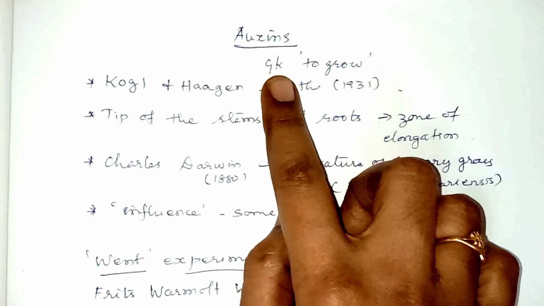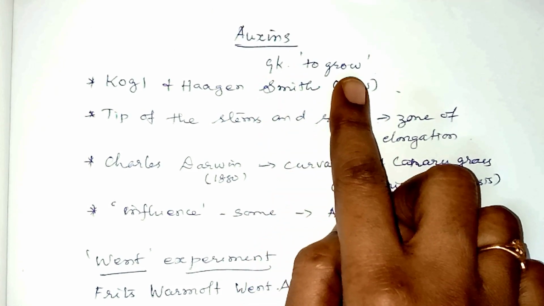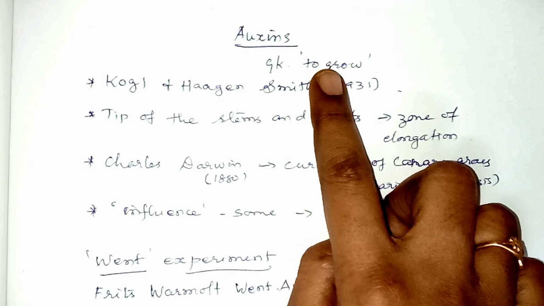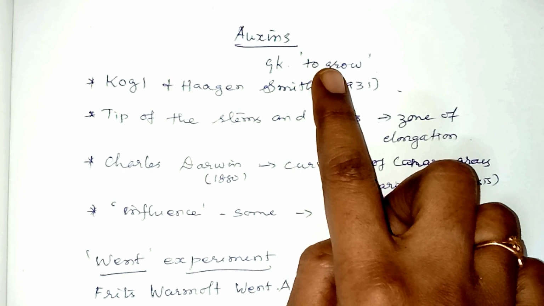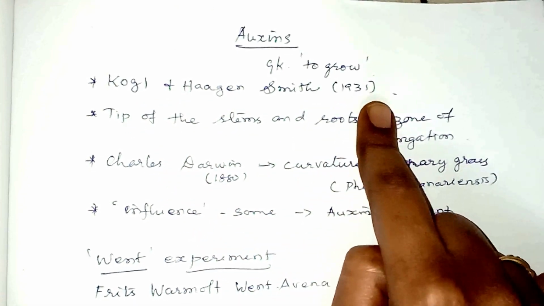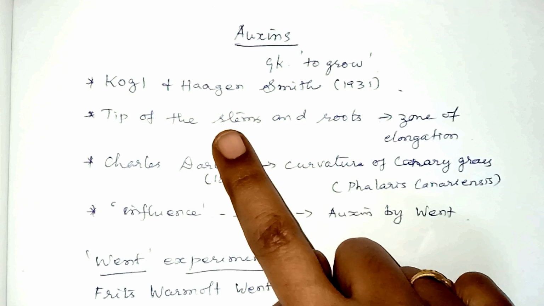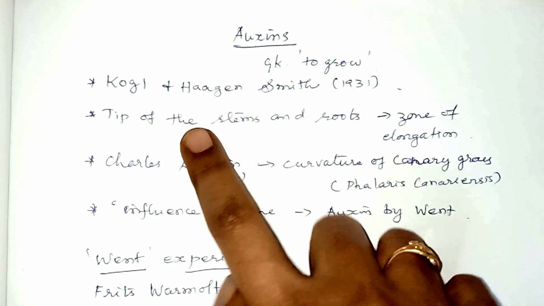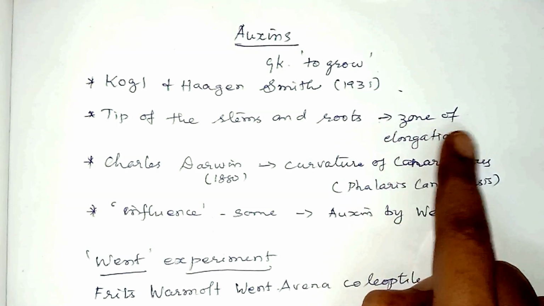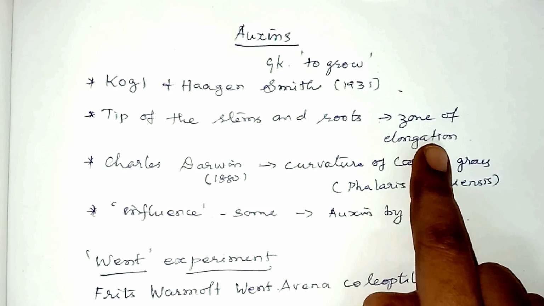Auxin in Greek means to grow, and this was the first plant hormone that was discovered. The term auxin was introduced by Kogl and Haagen-Smit in 1931. Auxins are normally produced at the tip of the stem and the roots, and they will migrate to the zone of elongation for the growth.